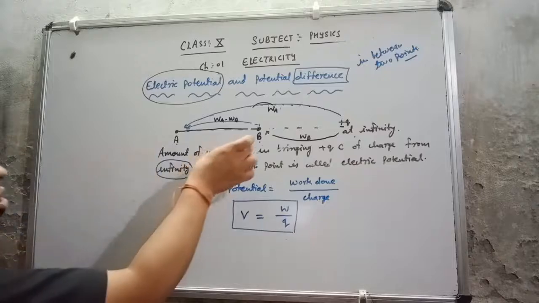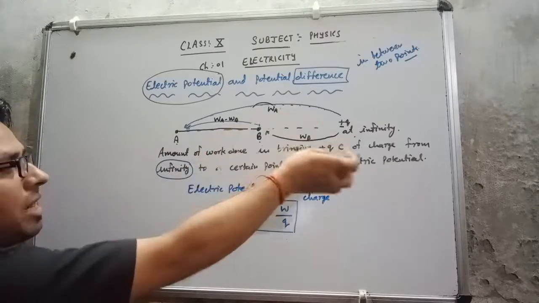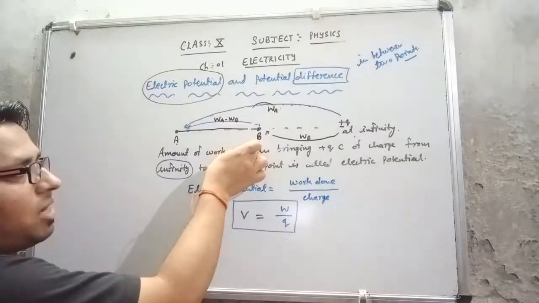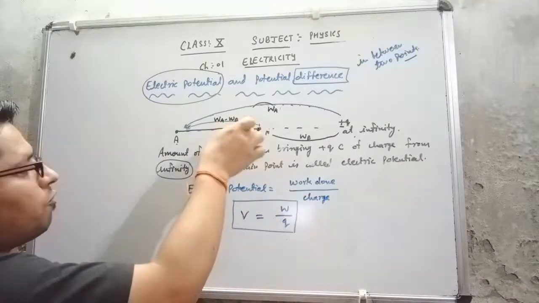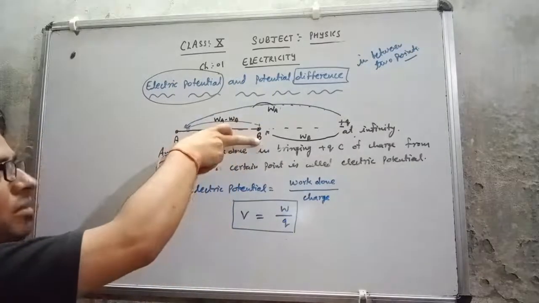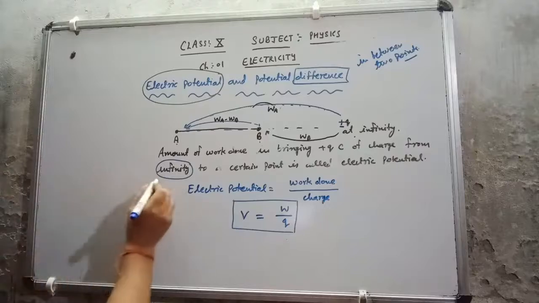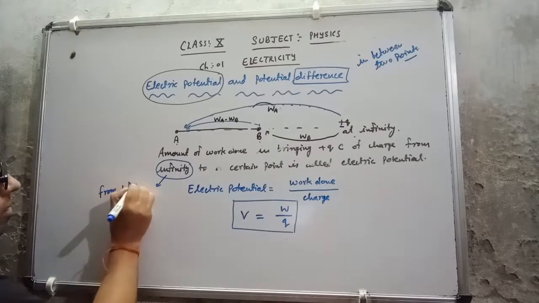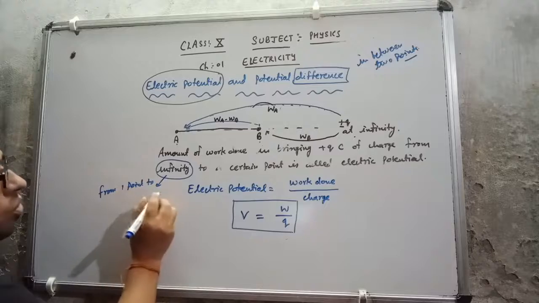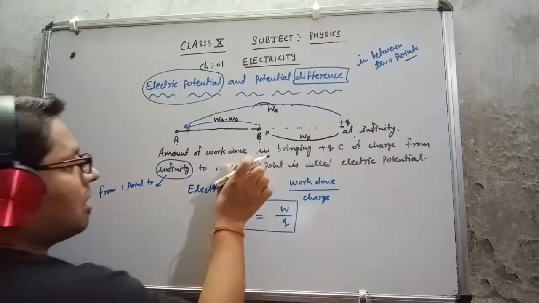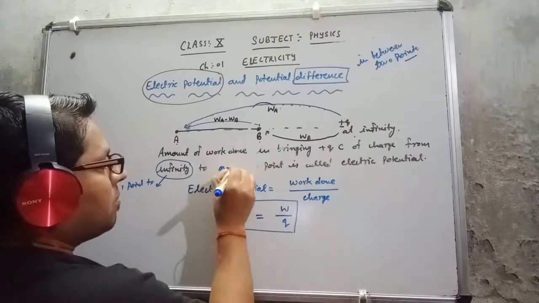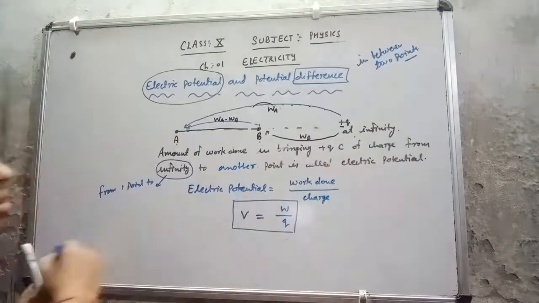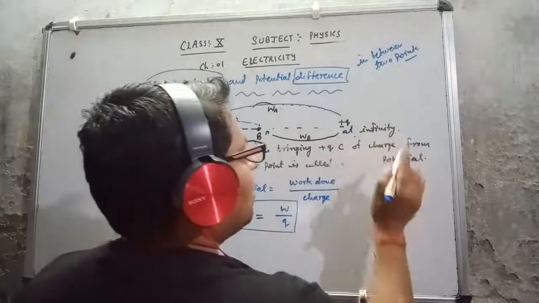So here also, whatever amount of work is done in bringing q coulomb of charge from one point to another point is called potential difference.